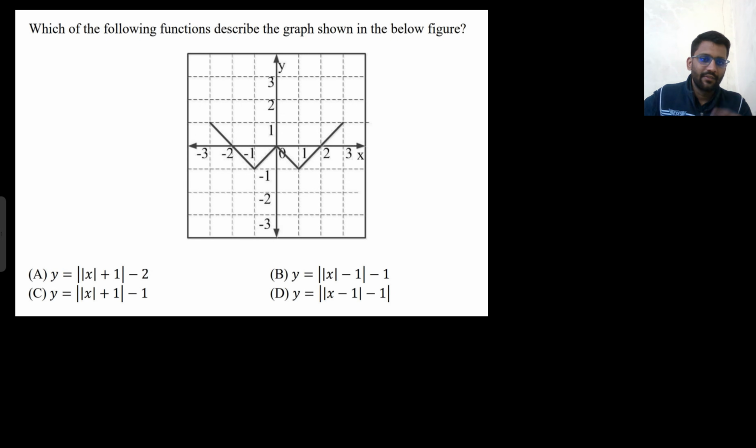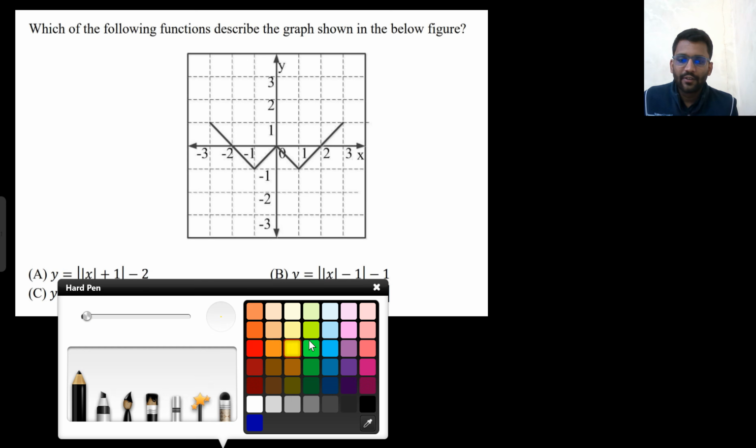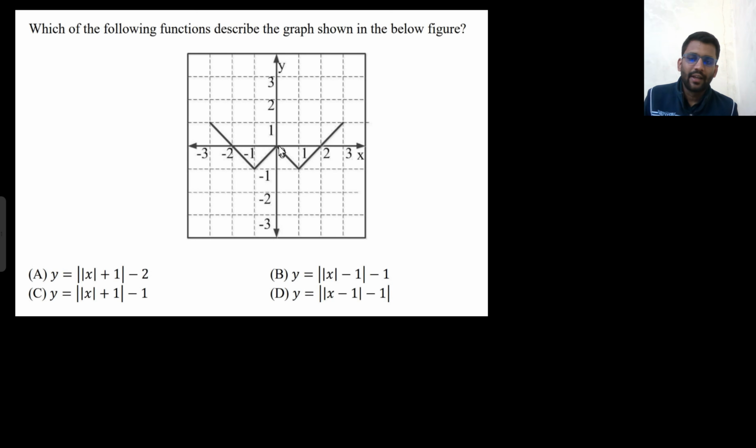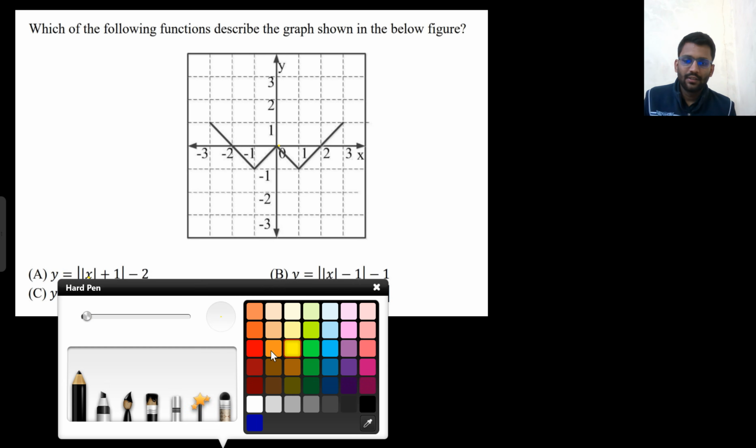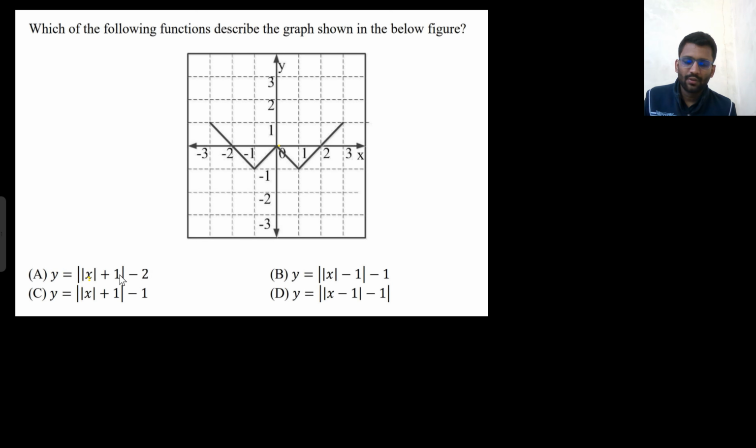Again, the graph equation, which I have already told you. So you have to check the equation of graph. First, check for 0. At x equals to 0, your y should be 0. Here, if you put x equals to 0, you are getting y equals to minus 1. This cannot be an option. If you put x equals to 0, you are getting y equals to 0. This can be one of the options.